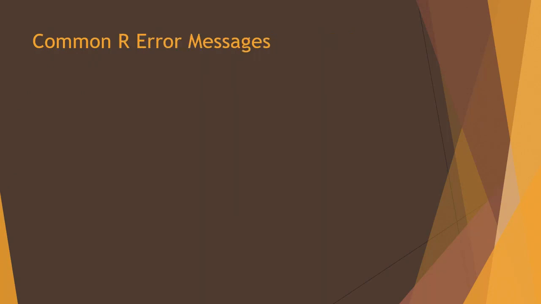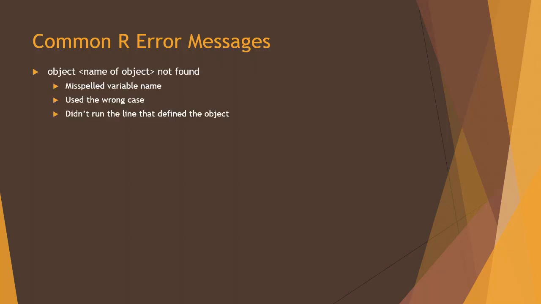Now let's look at the kinds of error messages that you can get in R. Unfortunately, the error messages aren't as helpful as you would like, so let's interpret some of them. There are more error messages than the ones I'm going to show, but here are some of the most common ones and what you might want to start looking for when you see these messages.